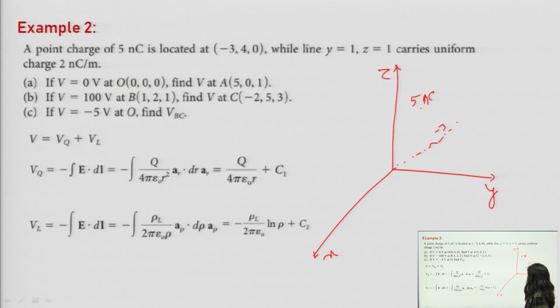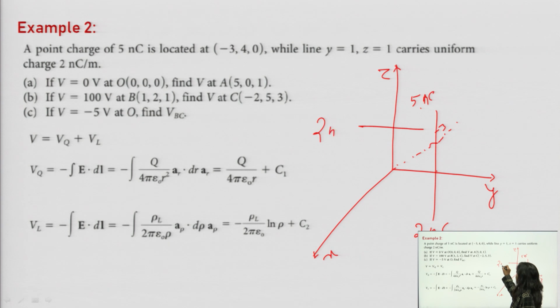While y is equal to 1 and z is equal to 1, this line carries a uniform charge. So there is a line charge, which has the value 2 nanocoulomb per meter. So this is a mixture of different kinds of charges.